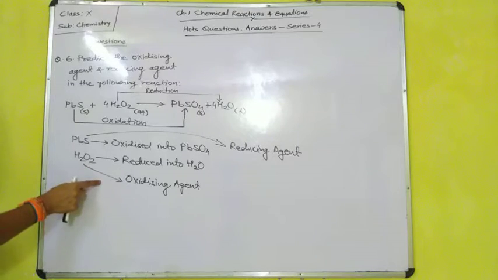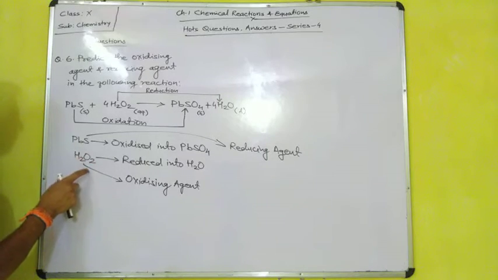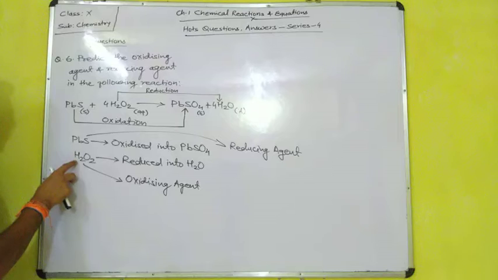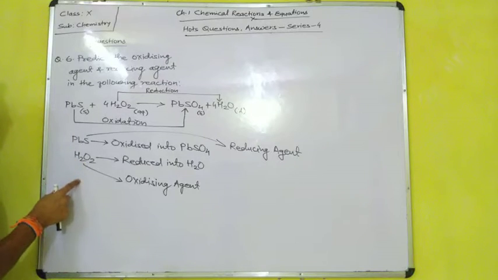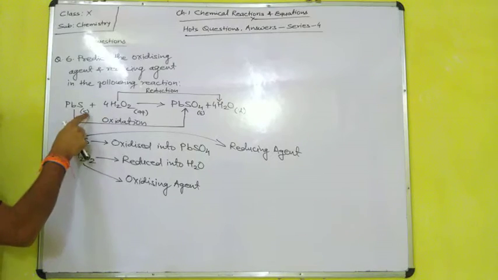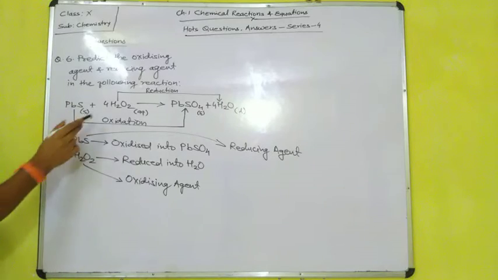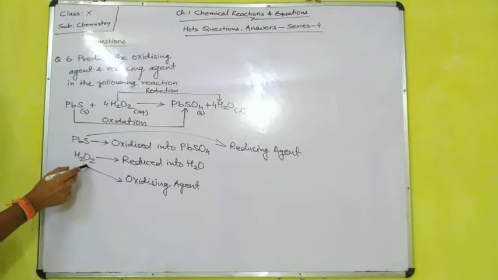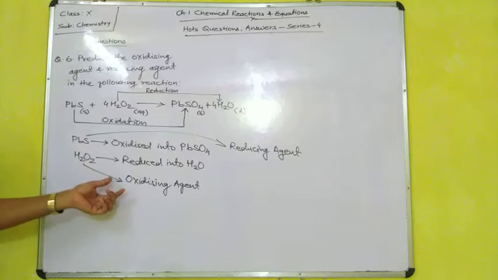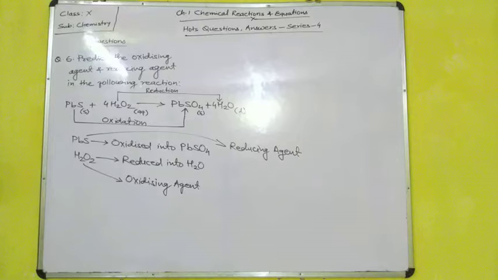And why is it known as an oxidizing agent? H2O2. First thing you have to remember: if it contains what? Oxygen. So in most of the cases it will be an oxidizing agent. So here it is providing the oxygen. Hydrogen peroxide provides the oxygen. That oxygen is received by the lead sulfide. It is giving the oxygen, so that it is known as what? Oxidizing agent. This is on the basis of transfer of oxygen.